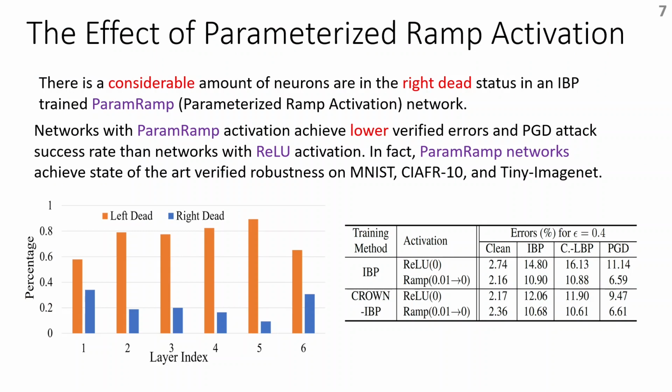We conduct experiments to compare parameterized ramp activation with ReLU activation. Indeed, we found there is a considerable amount of neurons that are in the right dead status in a parameterized ramp network. We also find networks with parameterized ramp activation function achieve lower verified errors than ReLU networks.